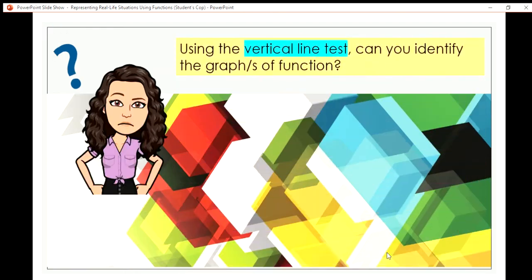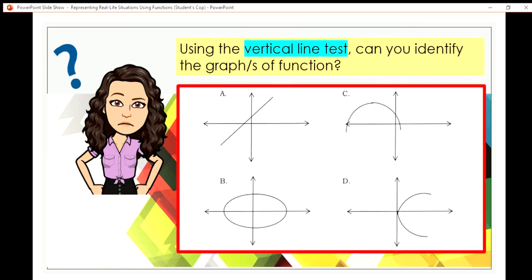Now, using the vertical line test, can you identify the graphs of functions? We have A, we have B, we have C, and letter D. Notice which graph passes the vertical line test.